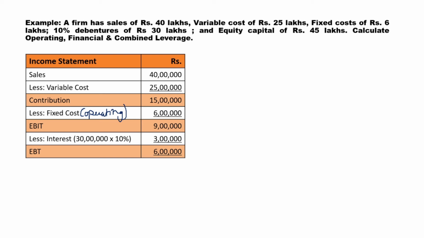Now interest is to be calculated on debentures of rupees 30 lakhs at the rate of 10%. So 30 lakhs into 10% will be 3 lakhs. So earning before tax is 6 lakhs. Now they have not given us the tax rate, so we are not in a position to continue the income statement further. So let's stop at this point and calculate our leverages. First we will calculate operating leverage.